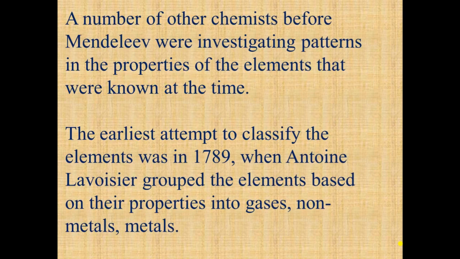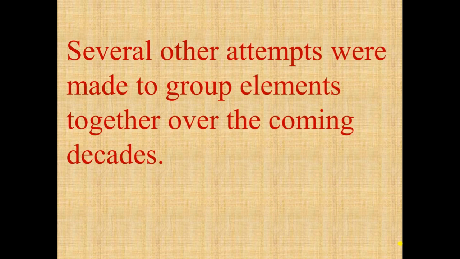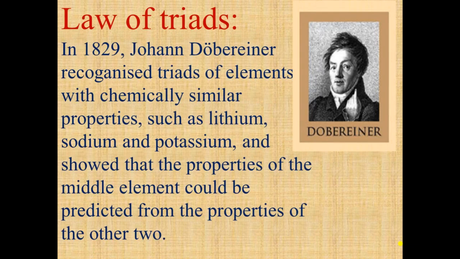So the earliest attempt to classify the elements was in 1789, when Antoine Lavoisier grouped the elements based on their properties into gases, nonmetals, and metals. Several other attempts were made to group elements together over the coming decades. So here we will study those. First is the law of triads.